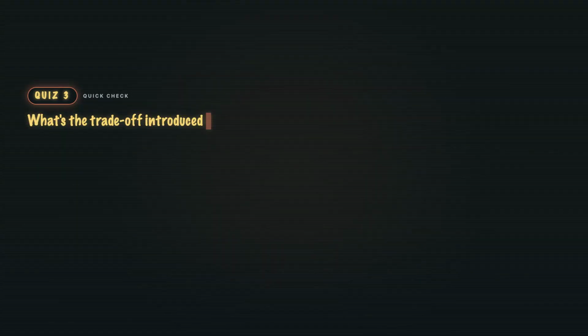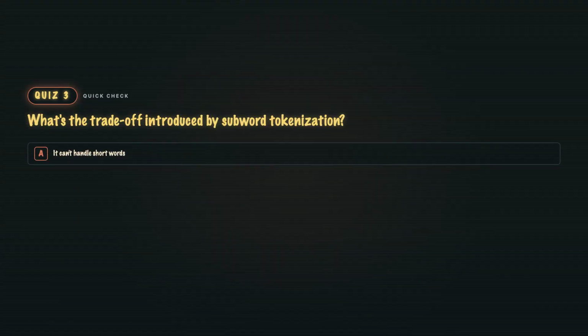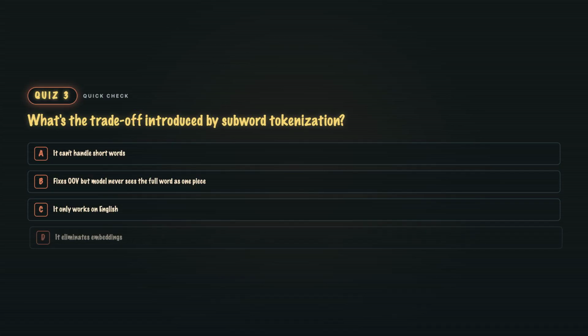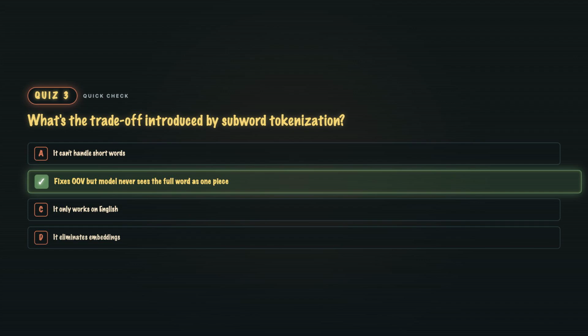Quiz 3. What's the trade-off of subword tokenization? A. It can't handle short words. B. It fixes the OOV cliff, but the model never sees the full word as one piece. C. It only works on English. Or D. It eliminates the need for embeddings. B. The cliff becomes a fog. RIZZ and RIZZed share 2 chunks, not the whole word. The model has to reassemble the meaning from pieces every single time. That's the trade-off every modern LLM pays in exchange for never hitting an OOV wall.